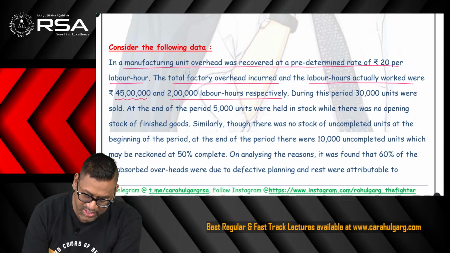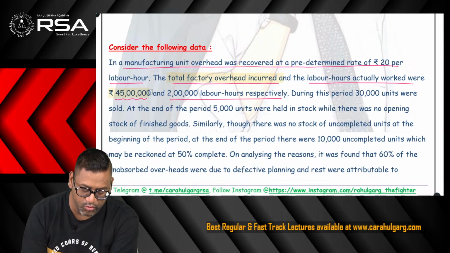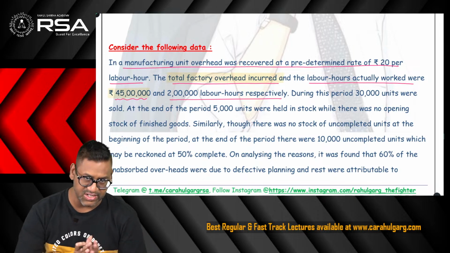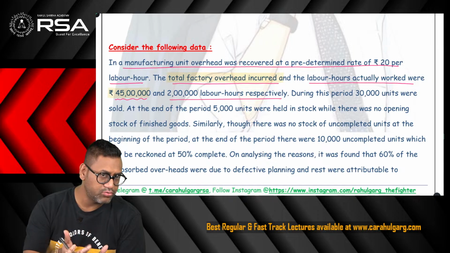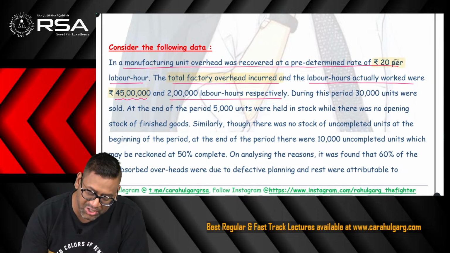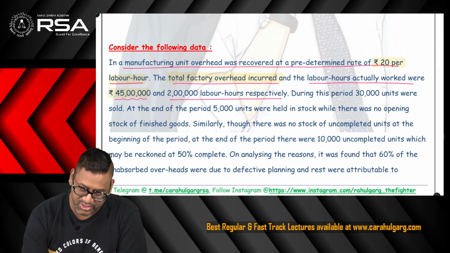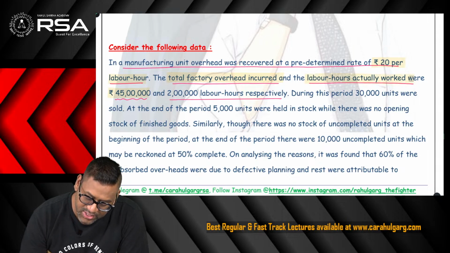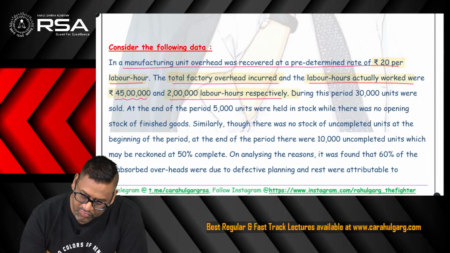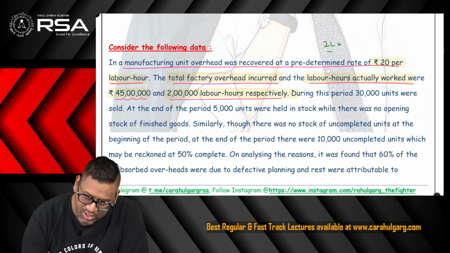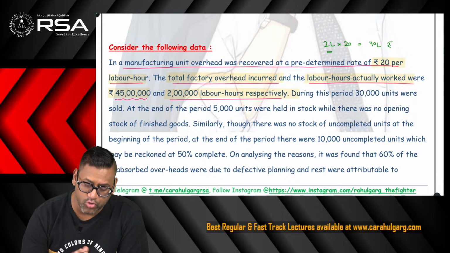So question is saying total factory overhead incurred is 45 lakh, means this is the actual overheads incurred. Okay, and I need to find out the absorbed overhead. Question said to me rupee 20 per labor hour is the absorption rate, and total labor hours actually worked have been 2 lakh. So if I want to find out absorbed overhead, 2 lakh labor hours, and for each labor hour we charge rupee 20, so 40 lakh rupee becomes my absorbed overhead.